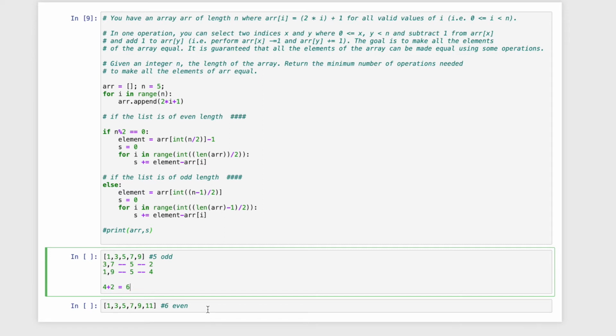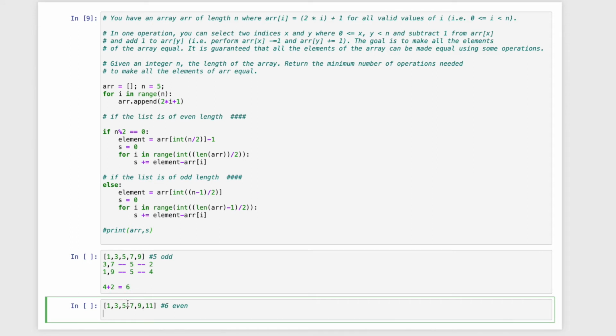So all you want is to find the difference between the elements, and that will give the total number of steps to reach that element. So there are two steps to this problem. First is to find the element to which we want all the other elements to be equal, then find the difference between them and add the differences for each element, and you will get the result. So for even, when the list is even, there is no middle element, because there are an equal number of elements on the right and left if you partition this list in the middle.